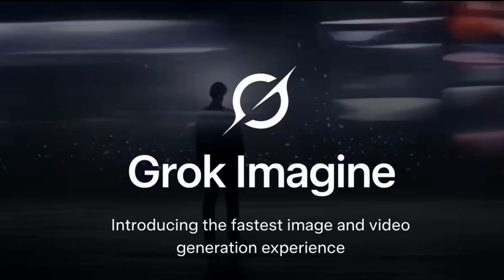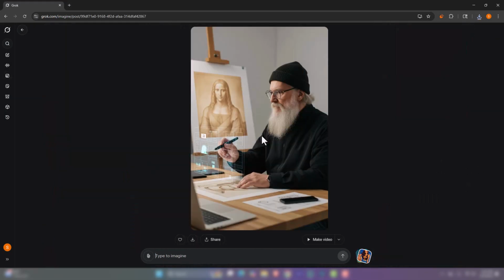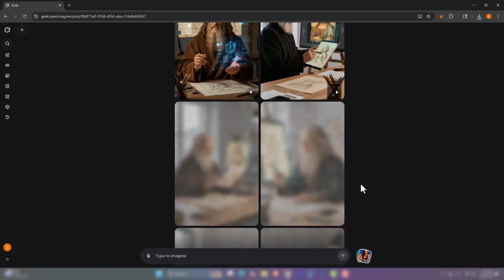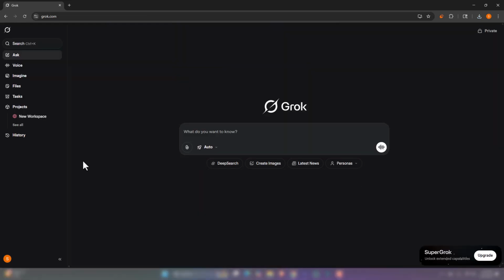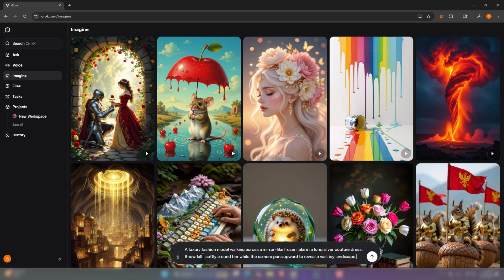Grok just dropped a huge update on image and video generation. Now it can generate multiple image options for a single prompt and can also generate video from the image. I am in Grok. We need to go to Imagine in Grok. Let's paste a prompt to create a lady.